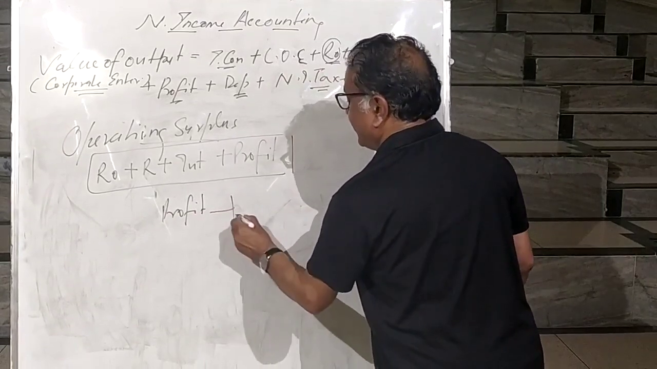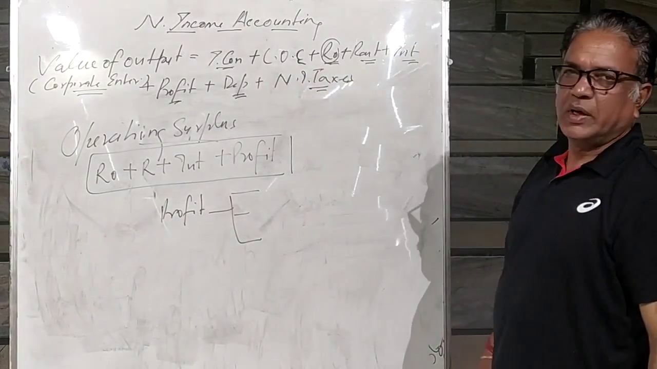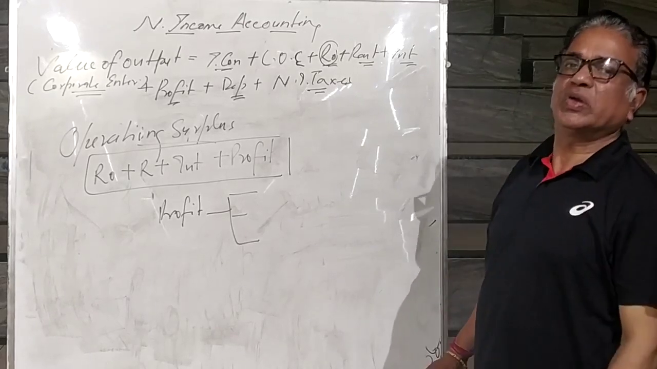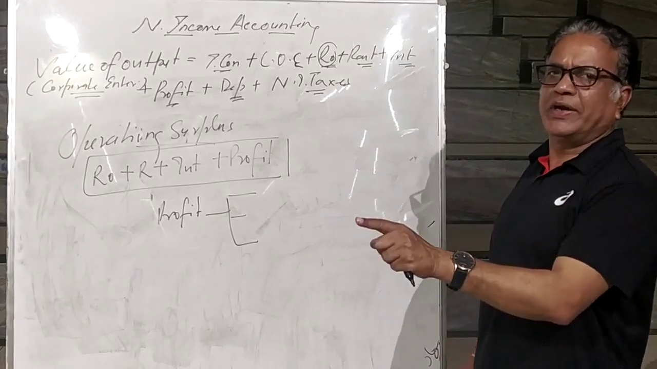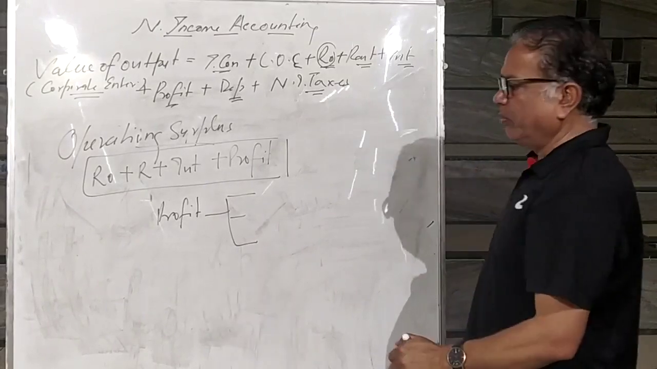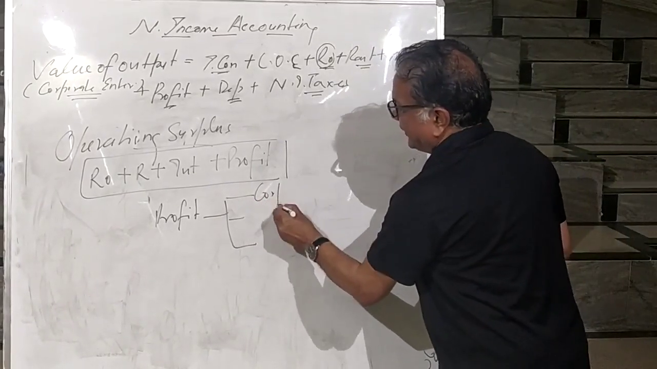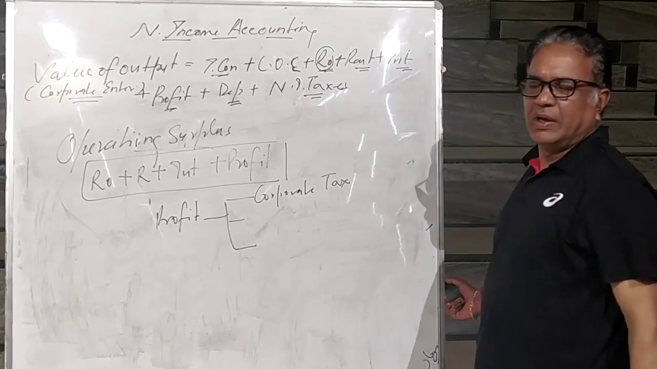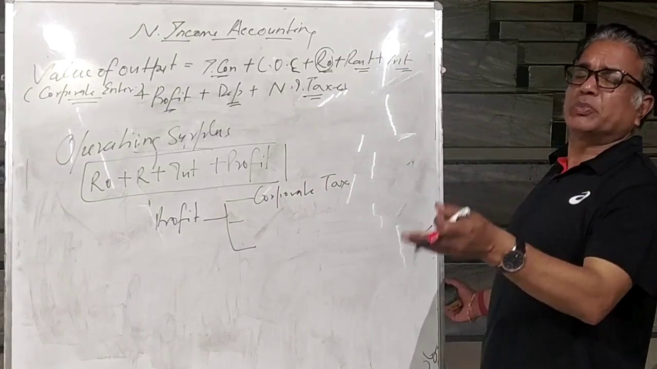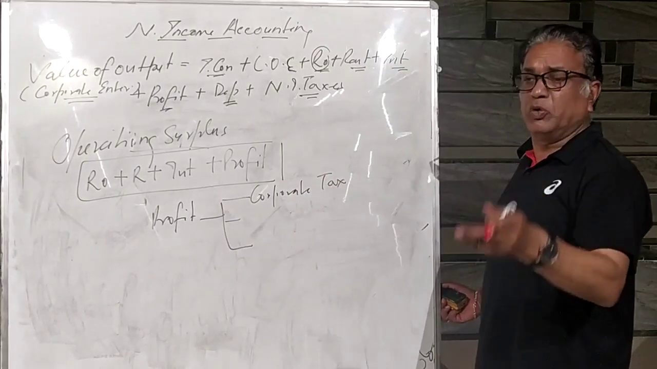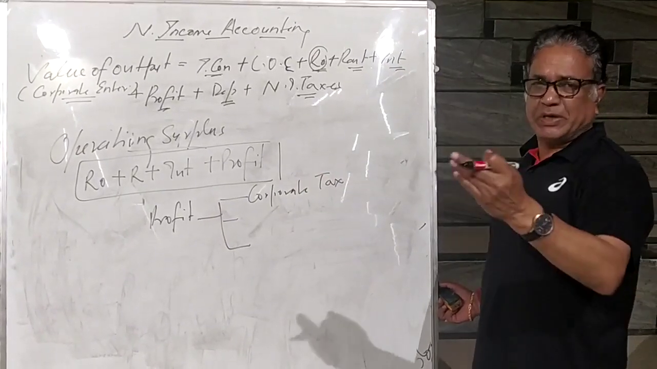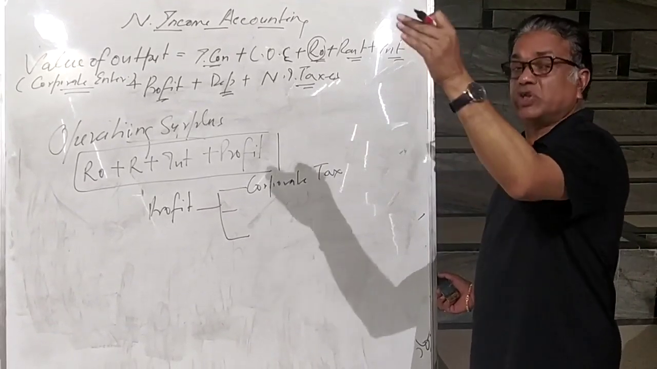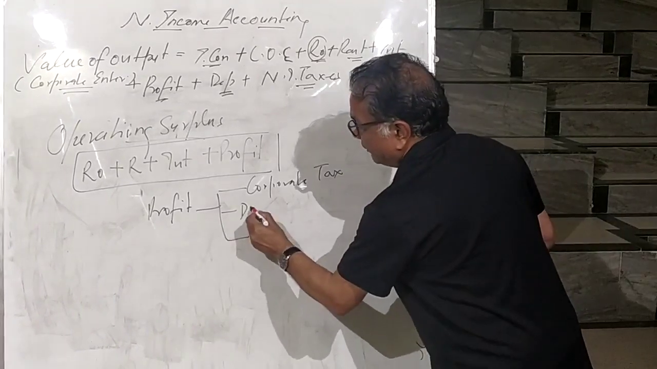And this profit is further divided into three parts. The profit earned by the enterprise is further divided into three parts. A part of profit is paid as a tax to the government. That is called corporate tax. And the part of profit which is distributed among shareholders, those people who have invested in the business, who have purchased the shares of that company. So that part of profit is distributed among those shareholders. That is called dividend.